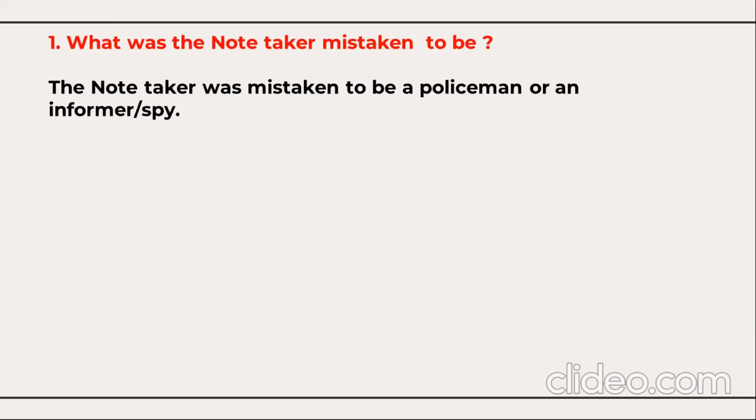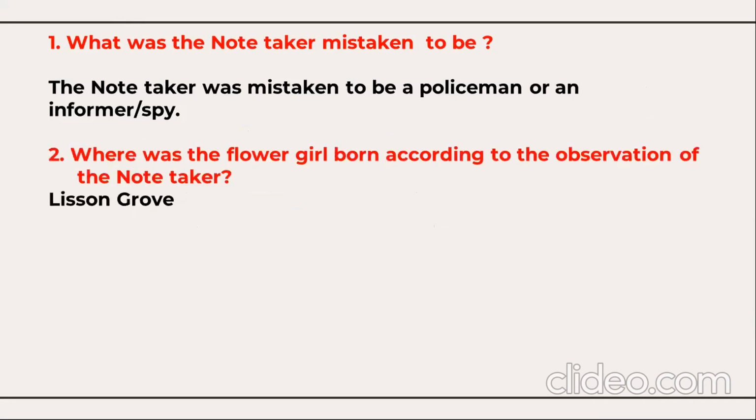Now the first question, what was the note taker mistaken to be? The note taker was mistaken to be a policeman or an informer or a spy. Where was the flower girl born? According to the observation of the note taker, the flower girl was born at Lisson Grove.